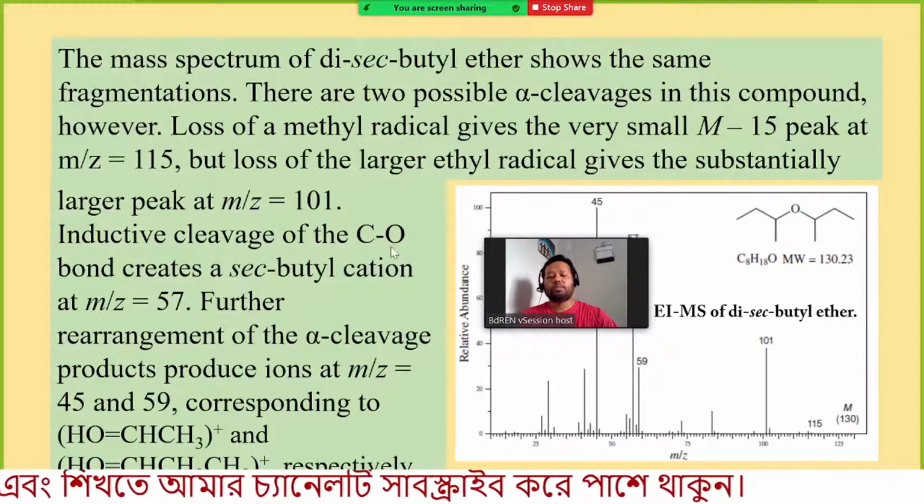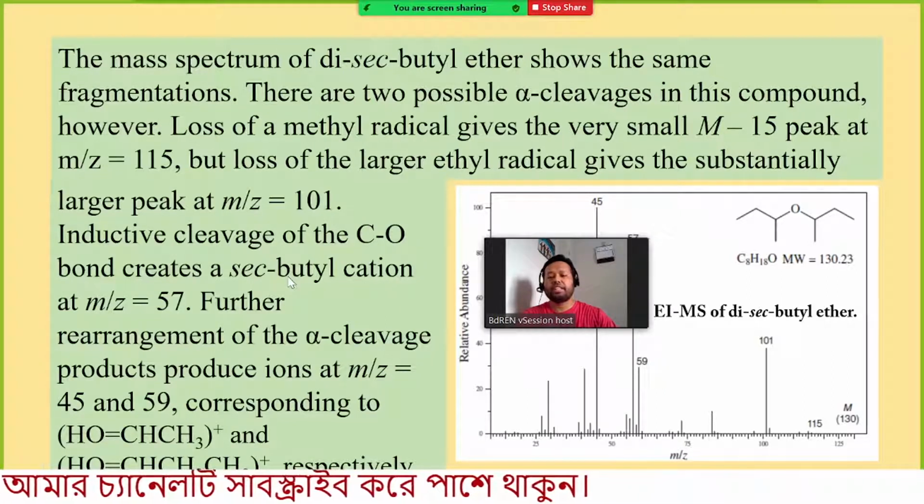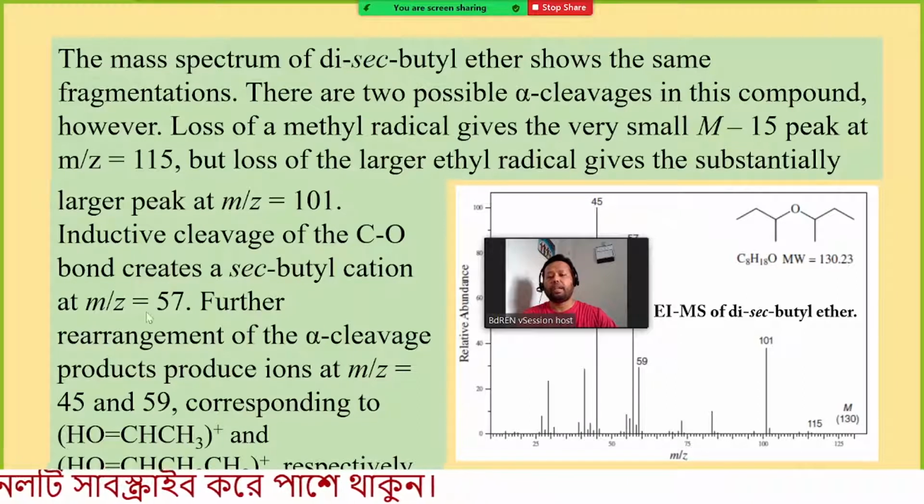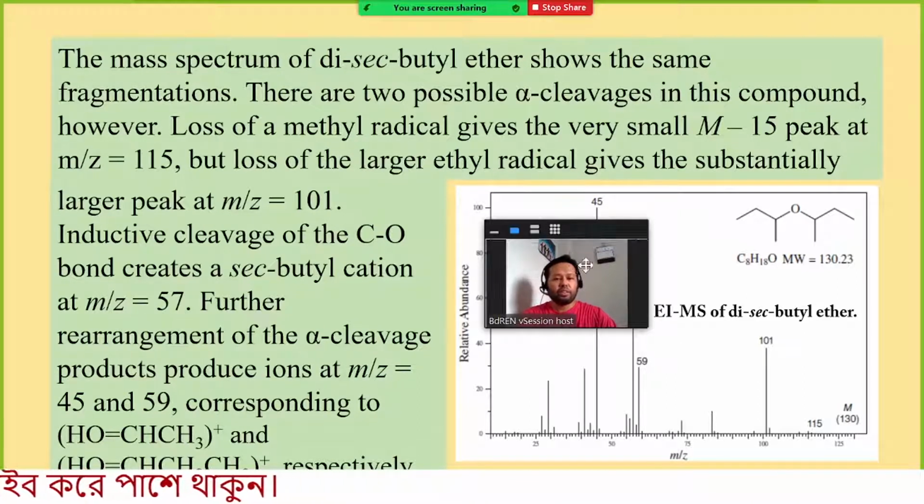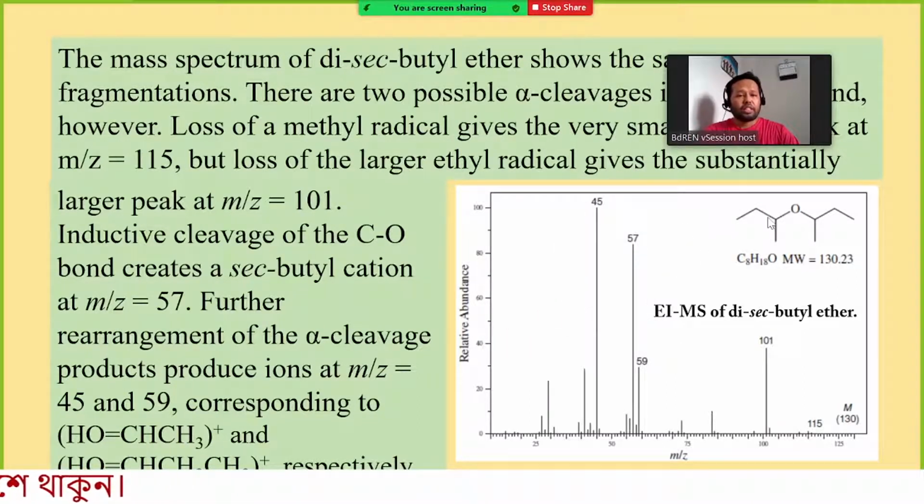Inductive cleavage of the carbon oxygen bond creates a secondary butyl cation at m/z equal 57. So here you can see, if this carbon oxygen bond is broken, then what will happen? Then we will get these fragments.